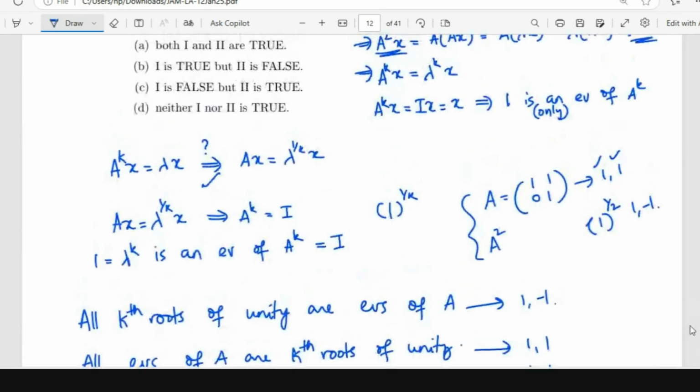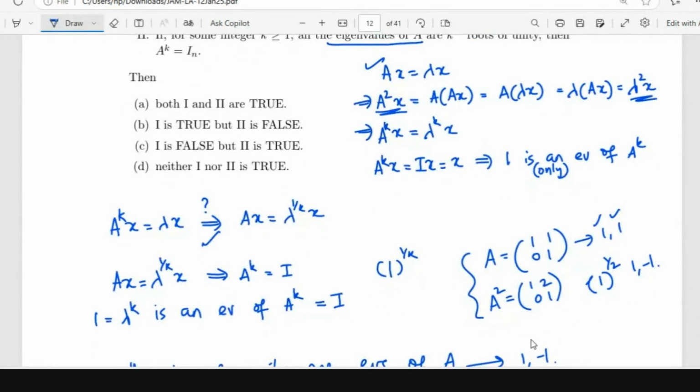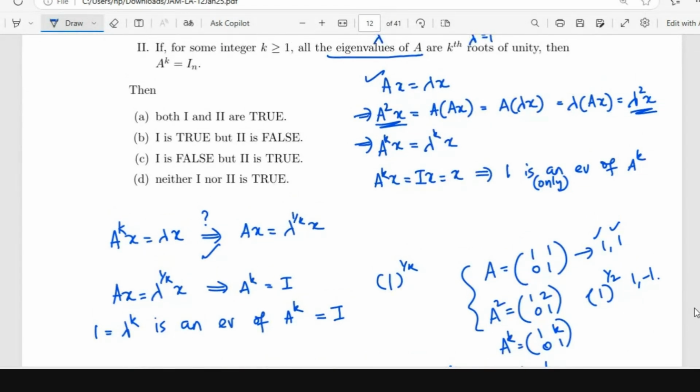So in this case, I think we have got a counterexample, right? So here, if this is A, then A squared is what? 1, 2, 0, 1, I think, right? In fact, any A power k will be of the form 1, k, 0, 1, right? So this is never identity. A power k is never identity. But all the eigenvalues of A are kth roots of unity. They are just 1, right?